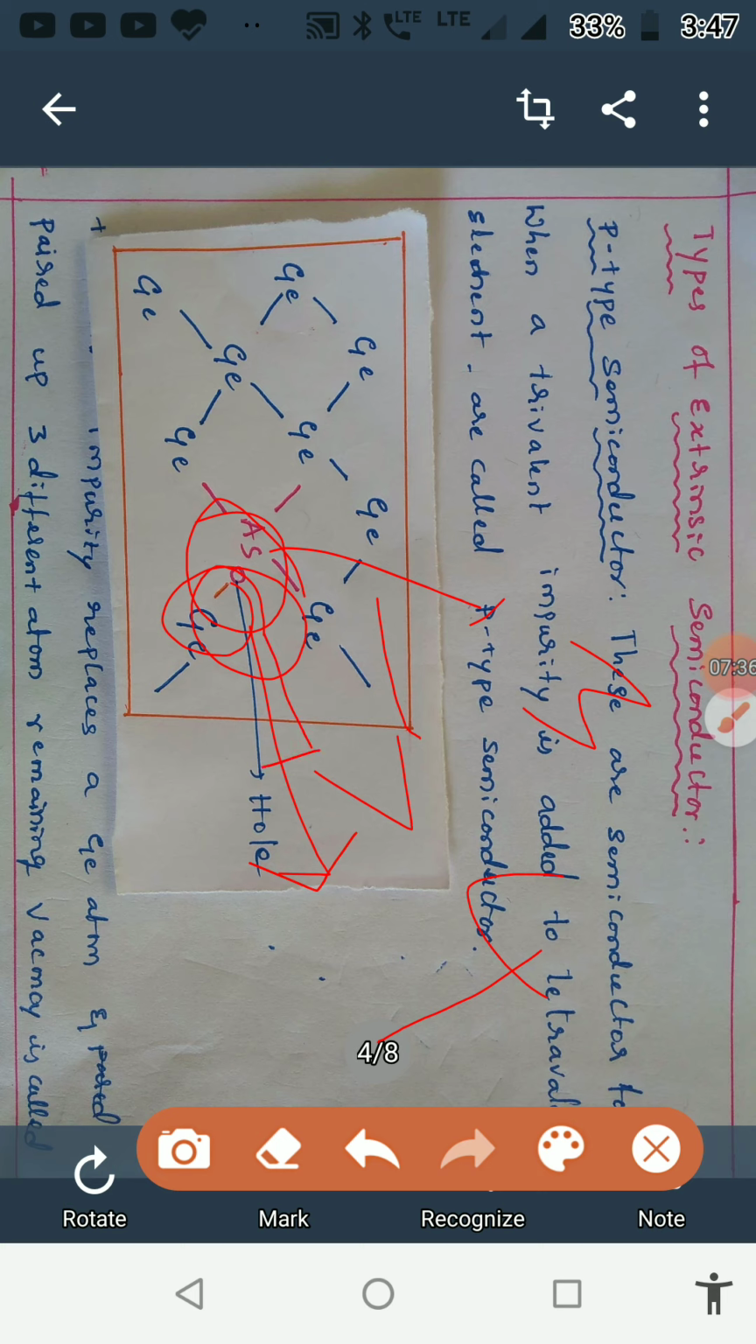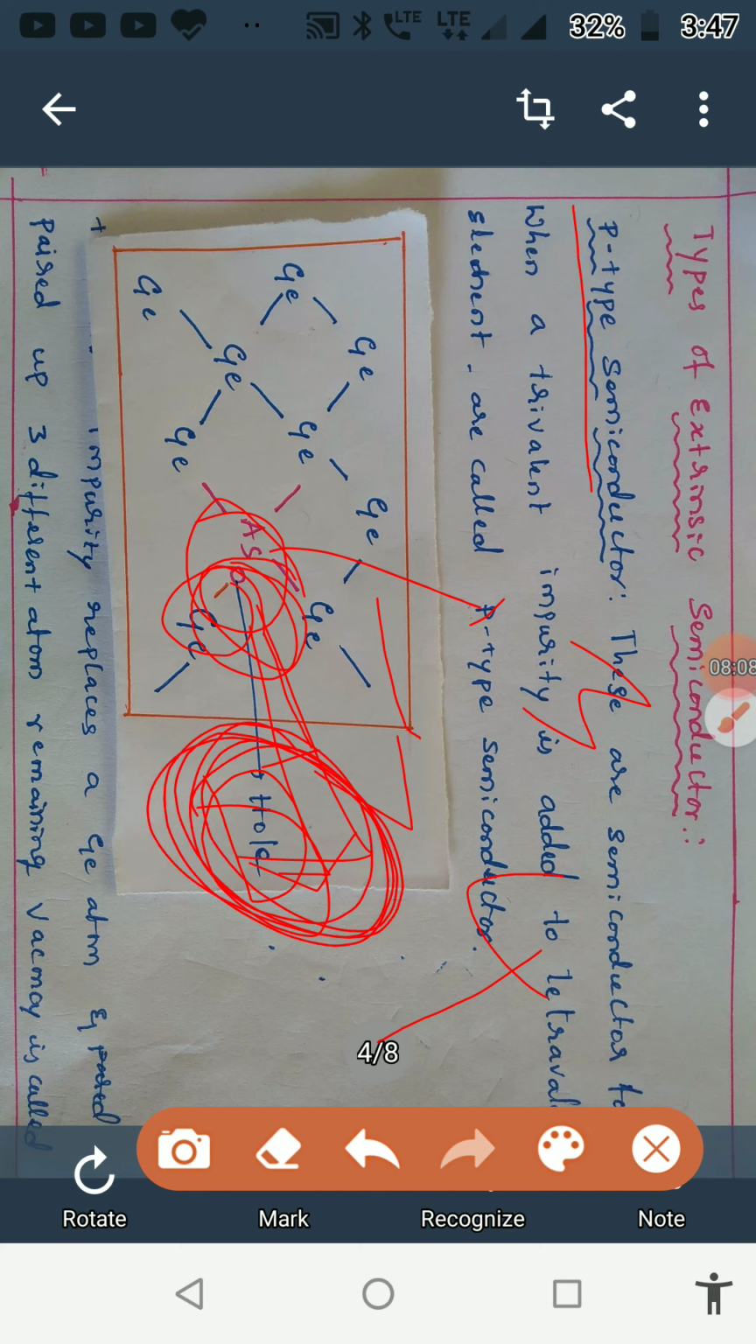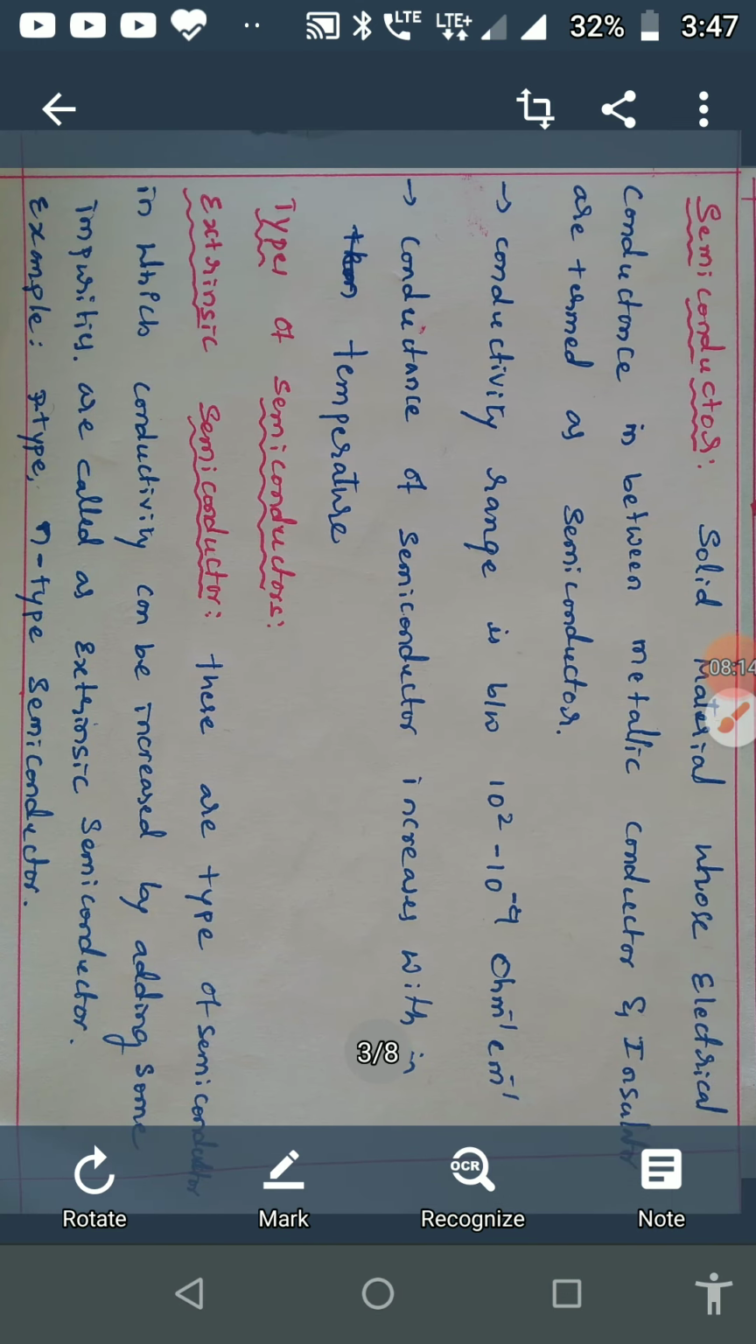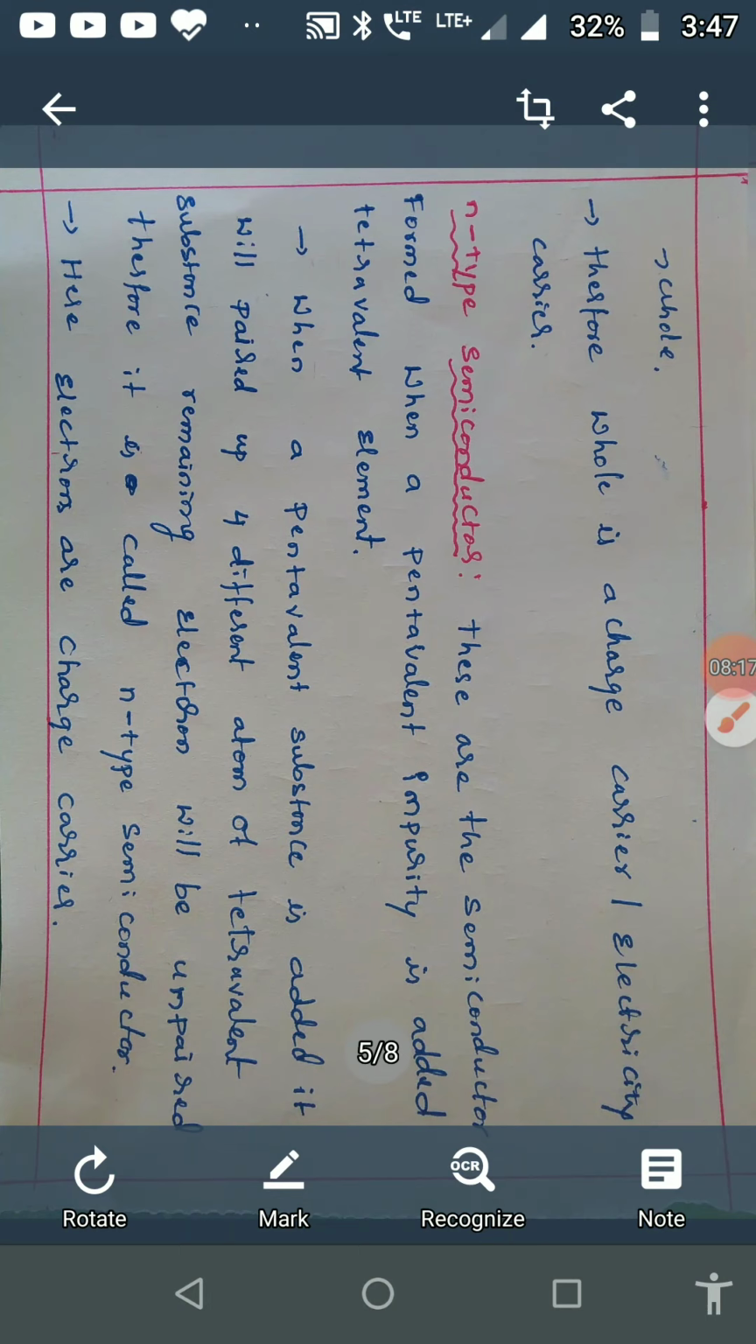Therefore, as it is a positive charge, this is called a p-type semiconductor. Therefore, we can tell that p-type semiconductors are formed when a trivalent impurity is added to a tetravalent substance. So here the electrical conductivity is carried by holes, that means the charge carriers are holes, therefore it is called a p-type semiconductor. Next, we shall move on to the n-type semiconductor.